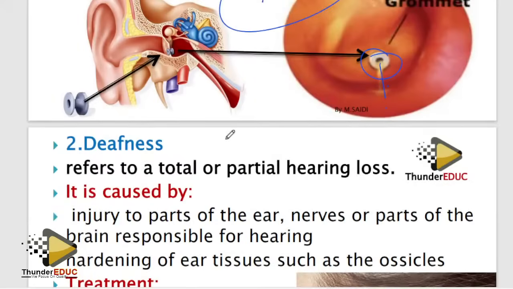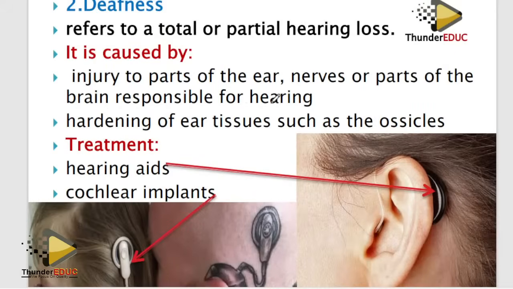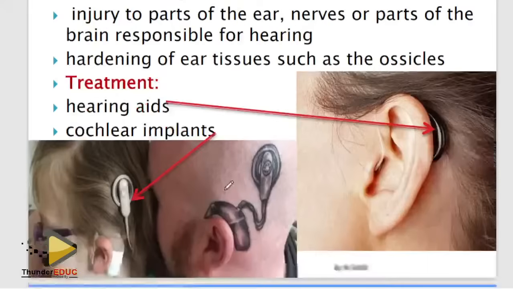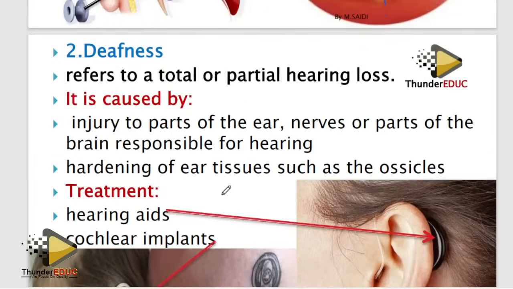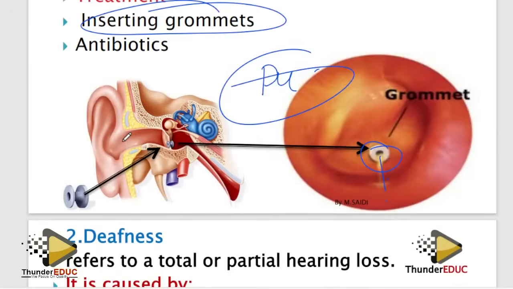All right. Deafness. You know that some people are deaf, but we have partial deaf and total deaf. When it's total deaf, then we can talk about implants, hearing aids, cochlear implants. If it's partial deaf, in most cases, it's caused by accumulation of wax in here, which you sometimes call cerumen. How do you treat it? By removing the wax. Simple.